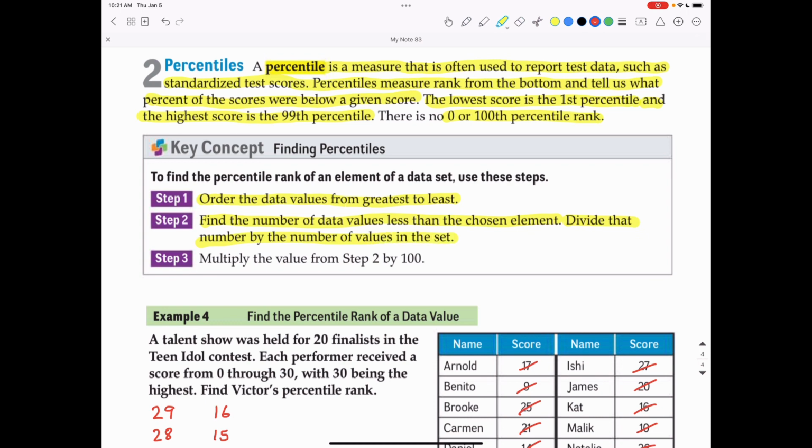And you do also include the chosen score in the number that's in the set. And then you multiply the value from step 2 by 100, or you could just move 2 decimal places to the right and then round to the nearest whole number, and that will give you the percentile rank.